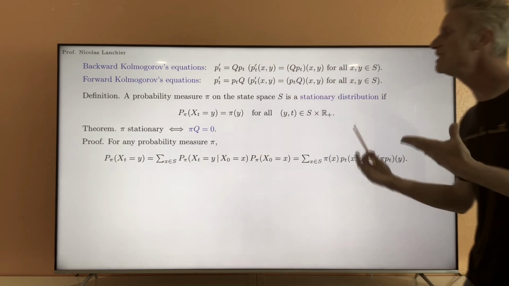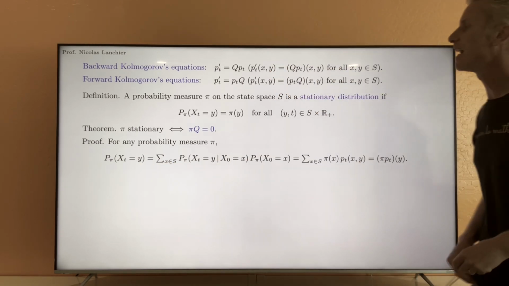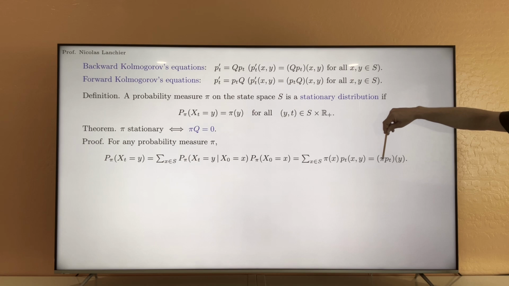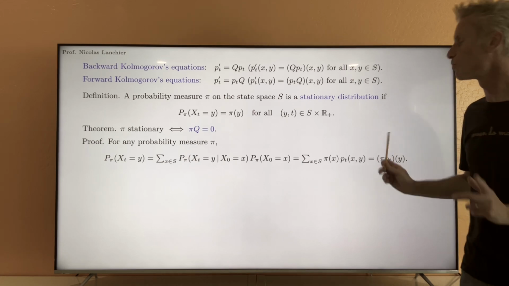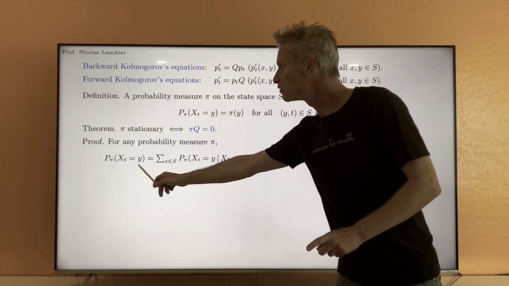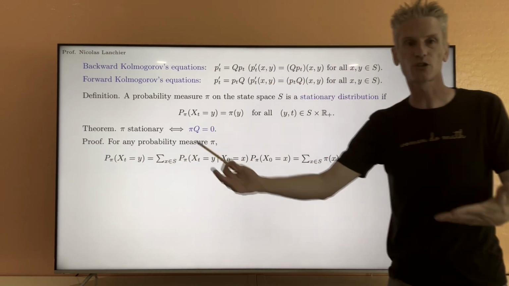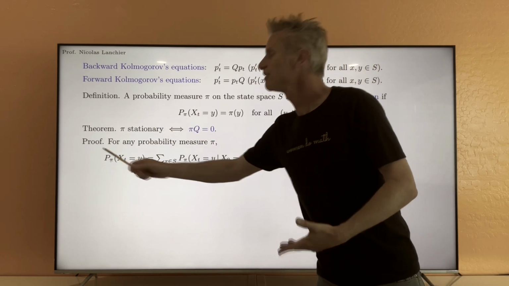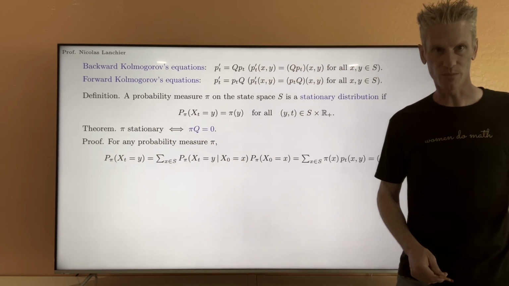What this tells you is that multiplying the vector pi by the matrix P_t is exactly the same as running t units of time of the Markov chain starting from the distribution pi. That's what this equation says. This is equal to the probability of being in state y at time t, or the distribution in general of X_t at time t, given that we start from the distribution pi.